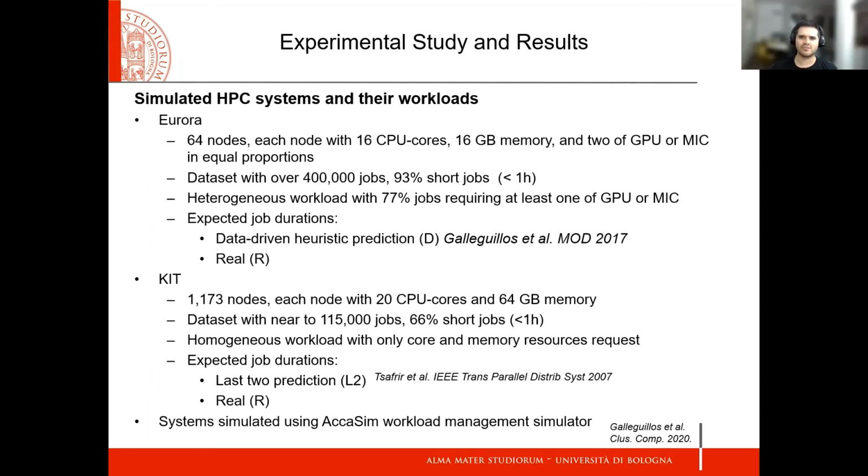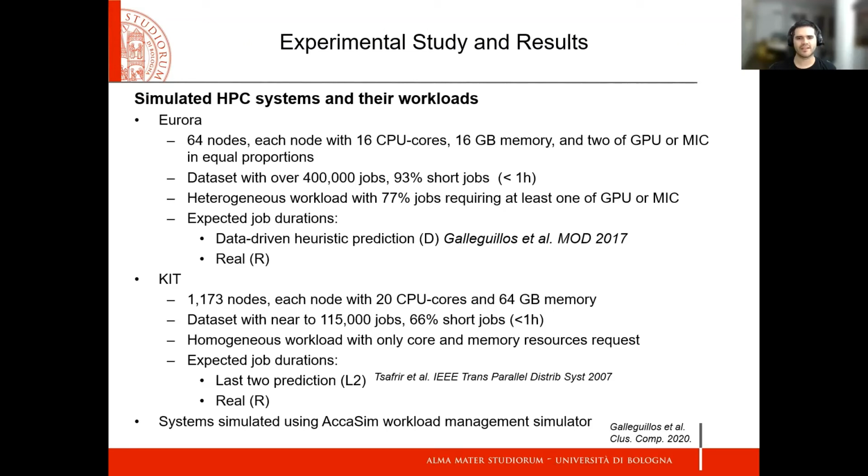Our study is based on two different workload traces collected from two different HPC systems. The first system is Aurora. It's a small system compared to the current trend, but the architecture is heterogeneous. The dataset consists of over 400,000 jobs submitted during 1 year and is dominated mainly by short jobs. In the model, we use the estimated job duration. For Aurora, we use the data-driven heuristic prediction called D and the real duration as a baseline that we call R.